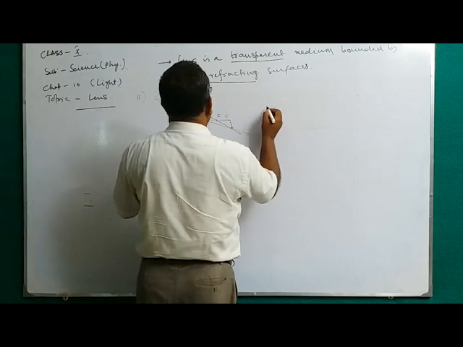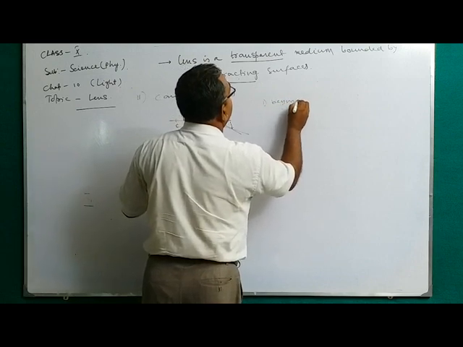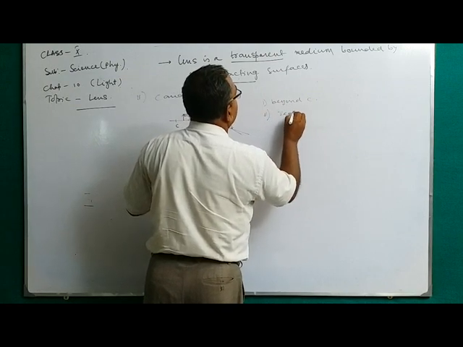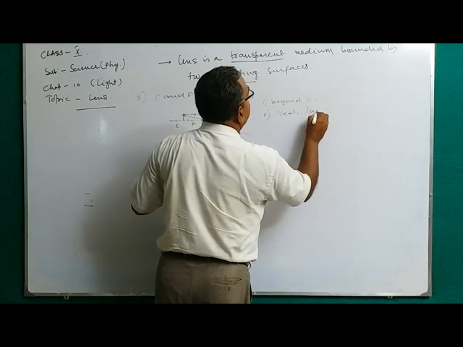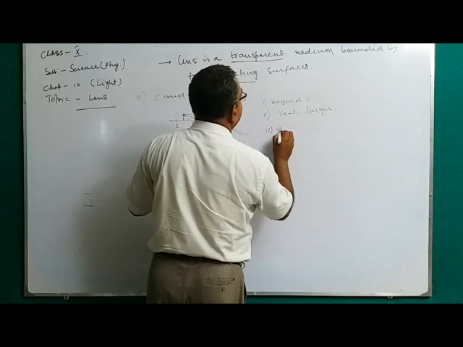So the image will be beyond C, real, larger in size, in the opposite side.